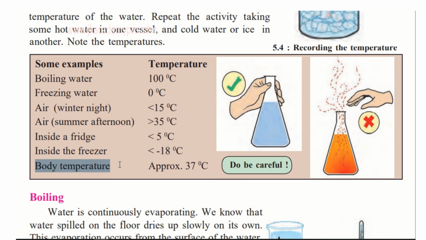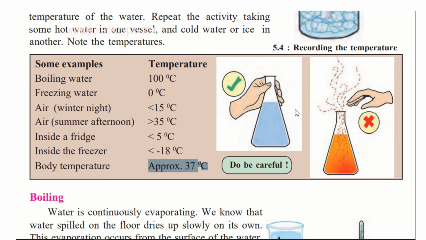And what about our body temperature? Approximately, a little here and there. Everyone's body temperature is different. Our normal body temperature, when we have fever it may go up, is around approximately 37 degrees Celsius. So these are the things that we can easily spot around our place: water, air, things inside the fridge, our body temperature. So you could measure all these things and find out for yourself.